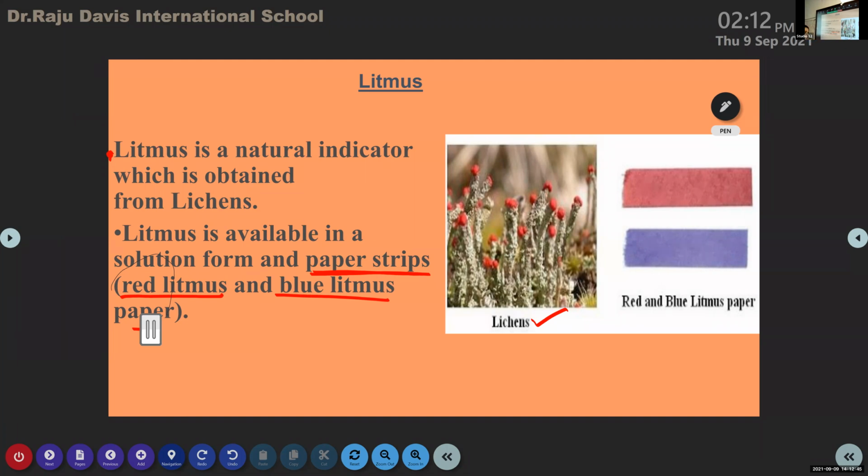Here you can see the image. This is the red litmus paper. This is the blue litmus paper. Do you know how it works? How can we indicate whether a substance is acid or base with the help of this litmus paper? How is it possible? Are you copying down this slide? Yes, ma'am. One minute, ma'am. Okay, all right, no problem. Copy down. After that, I will explain it.